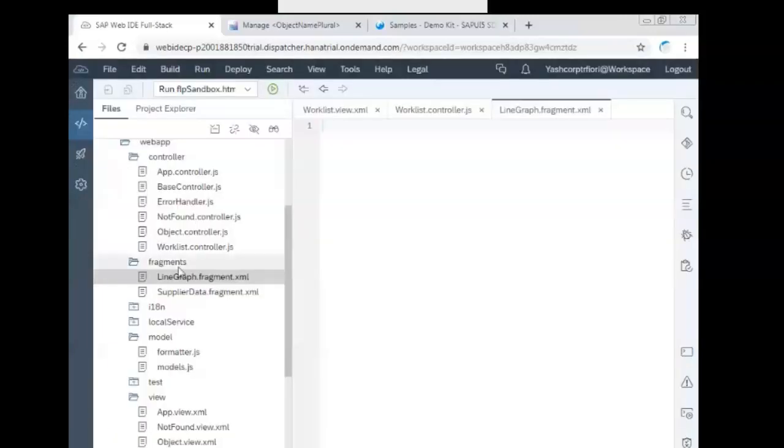For other graphs like bar graph or the waterfall, create those many fragments. Okay, I want you all to create those other files also as an assignment.